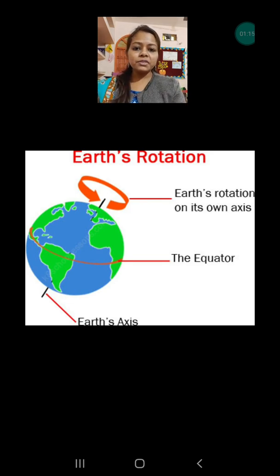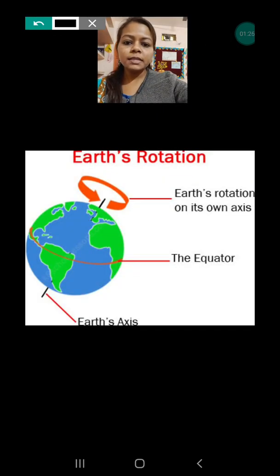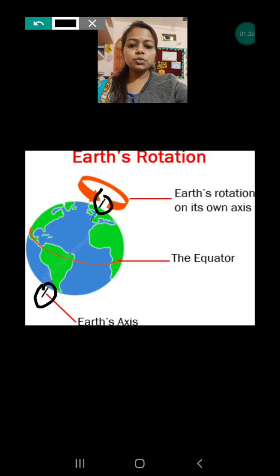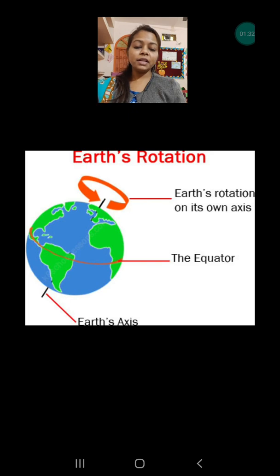The first imaginary line that we are going to discuss is the axis, which passes from the north pole to the south pole. You are seeing, let me show. This is the north pole and this is the south pole, and through these two points one imaginary line is passing, which is known as the axis. One more imaginary line is passing through the center of the earth, that is called the equator. It is also an imaginary line.